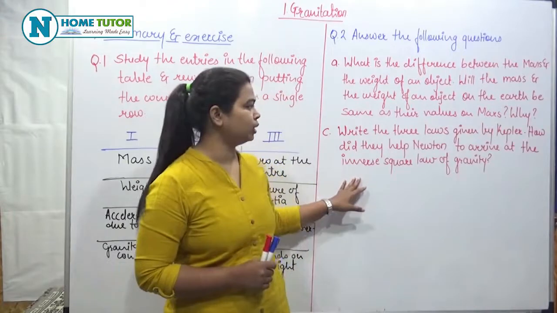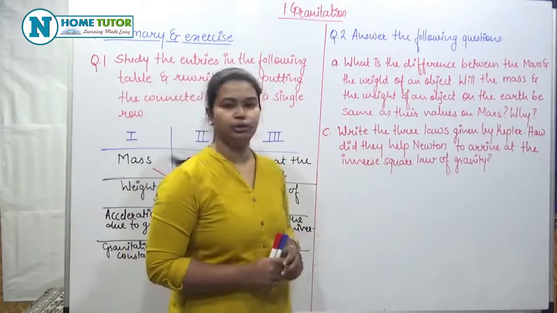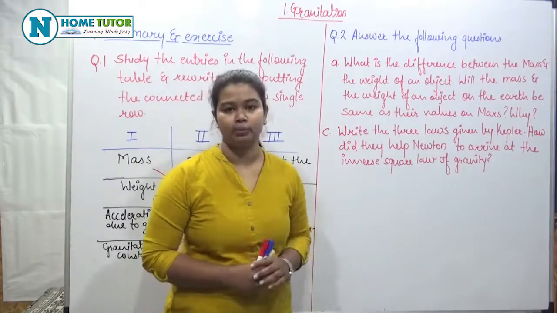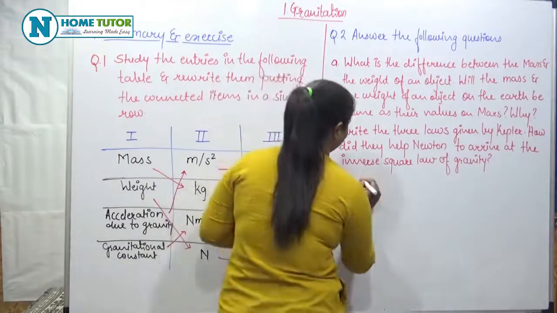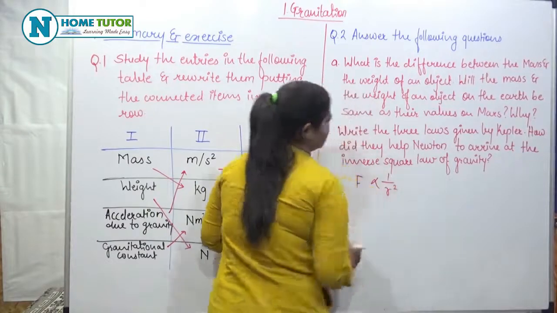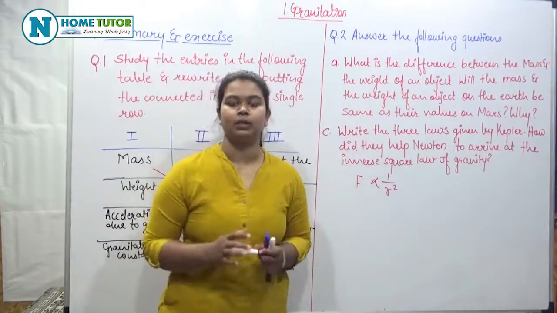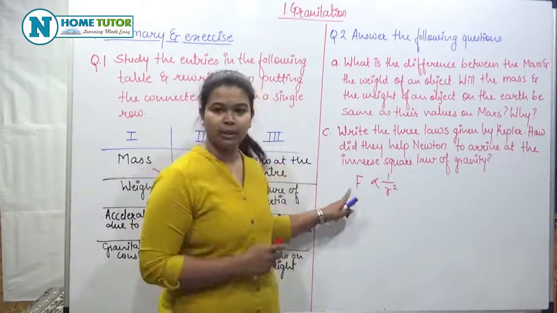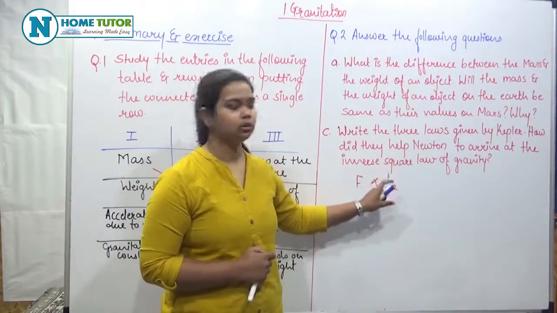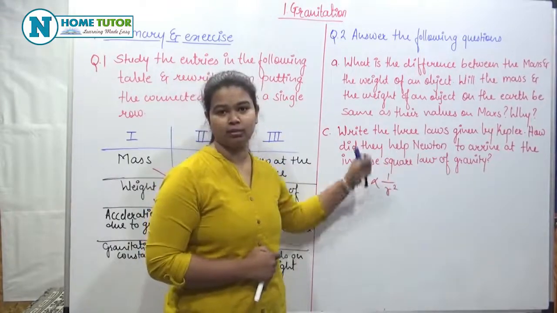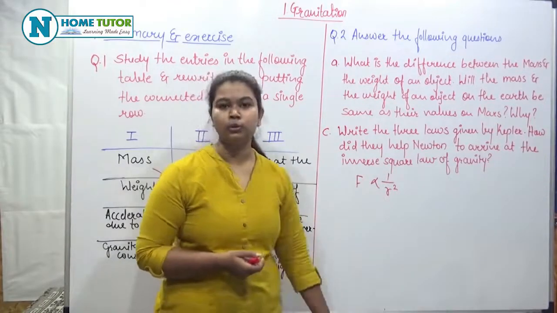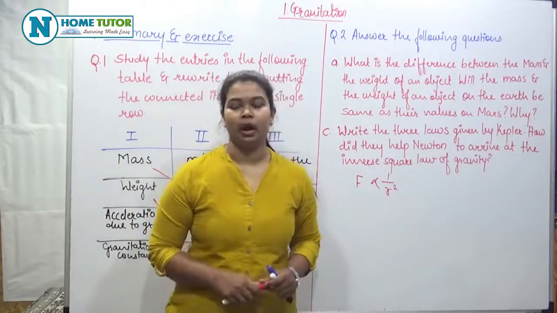Third question is: write the three laws given by Kepler and how did they help Newton to arrive at the inverse square law of gravity. That is, this inverse square law says the force is inversely proportional to 1/r square. So here you have to explain Kepler's three laws, all three laws with diagrams, and then explain how Newton described the inverse square law of gravity, that is, F is inversely proportional to 1/r square. This is what you have to explain.